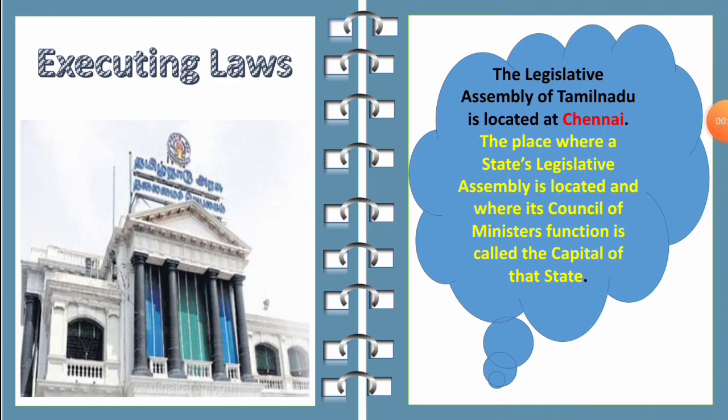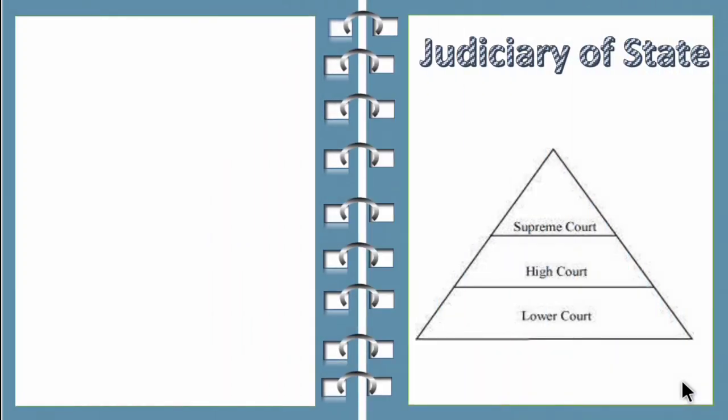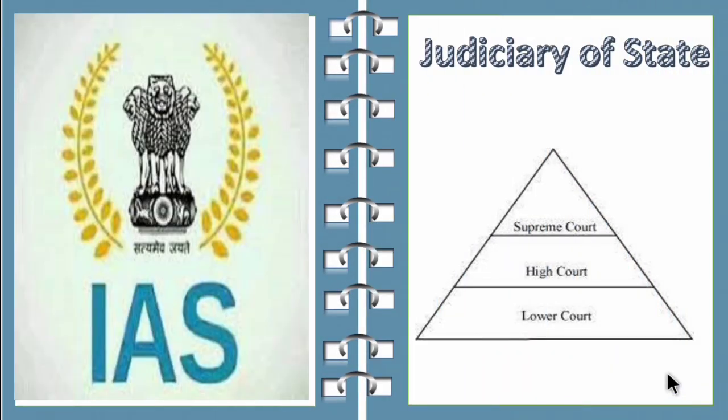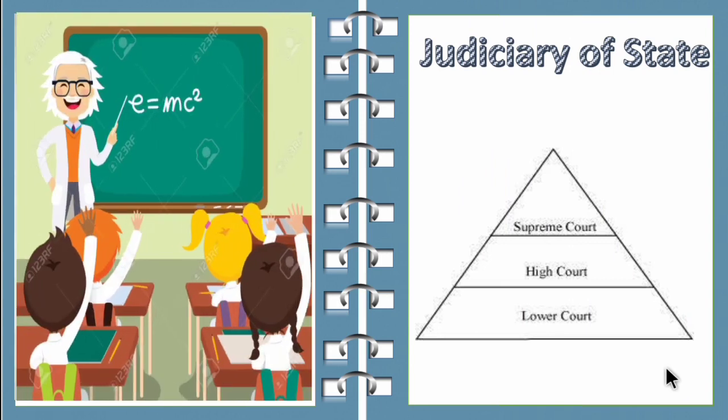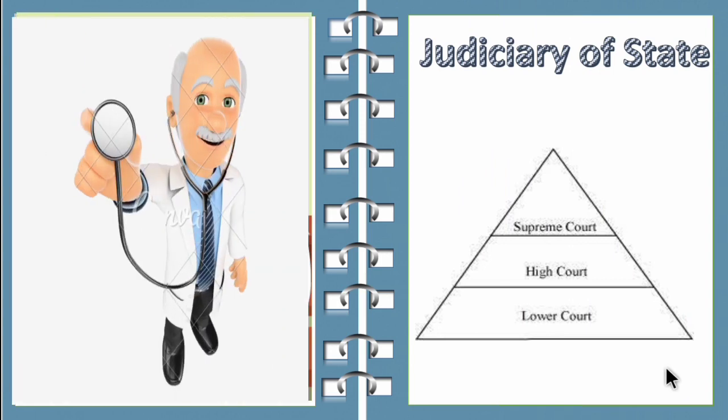So the main function of the executive branch is to implement the laws which are made by the legislature. So the government appoints various officers for every department, like your IAS, the Indian Administrative Service, then the police officers, then the teachers, doctors. So they all work for the upliftment of the state. Next we can see about the judiciary of the state.